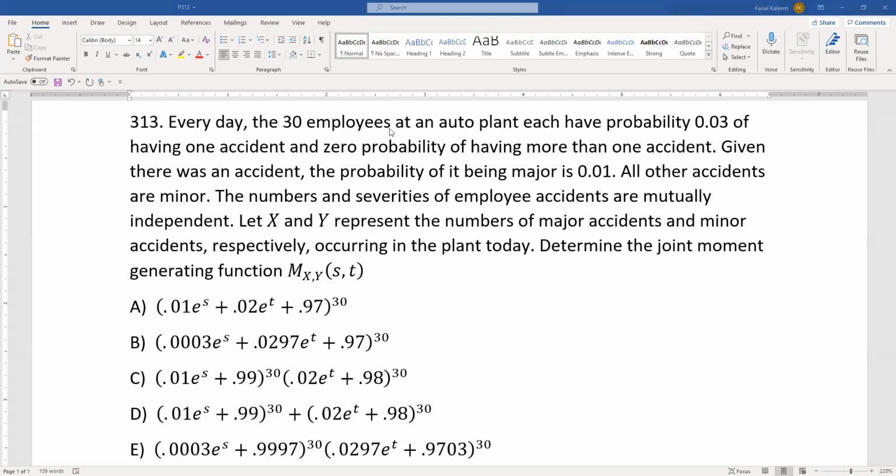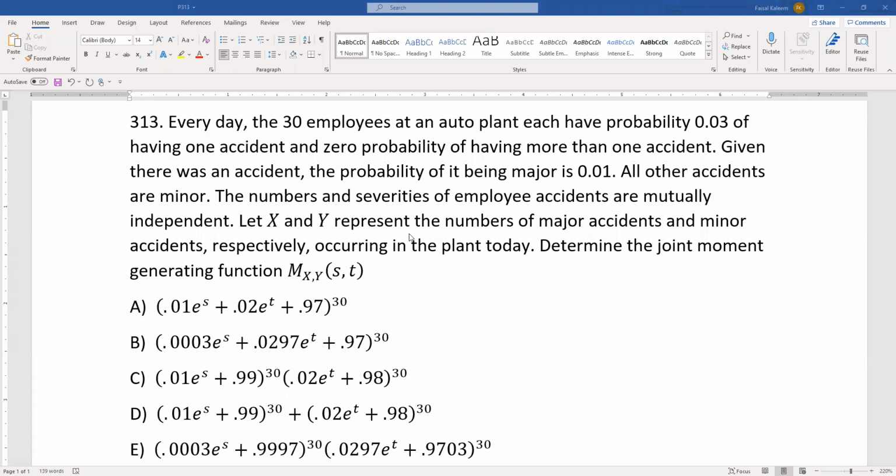Every day, the 30 employees at an auto plant each have probability 0.03 of having one accident and 0 probability of having more than one accident. So you could either have one accident or no accident. Given there was an accident, the probability of it being major is 0.01. All other accidents are minor. The numbers and severities of employee accidents are independent.